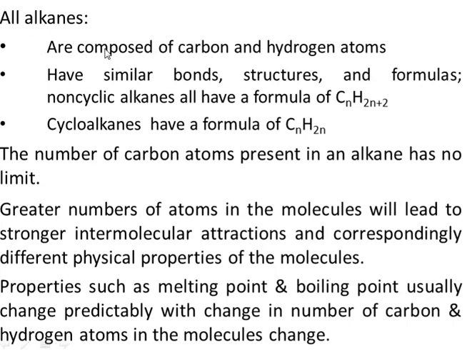All alkanes are composed of carbon and hydrogen because they are hydrocarbons. All alkanes have similar bonds, similar structures, and similar formulas. For non-cyclic alkanes, we have the general formula CnH2n+2. In the case of cycloalkanes, the formula is CnH2n, right? So why is it not CnH2n+2? Because when you are forming a cycloalkane from an alkane, you have to remove 2 hydrogens from the alkane in order to close the ring, right?